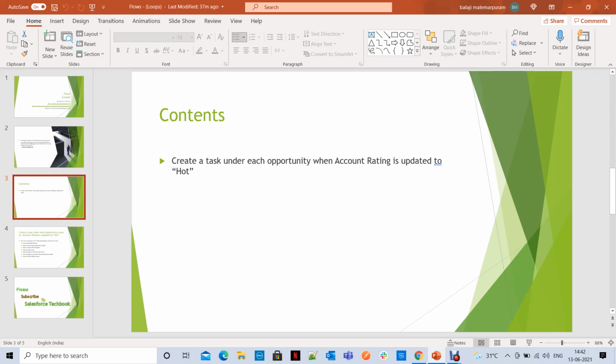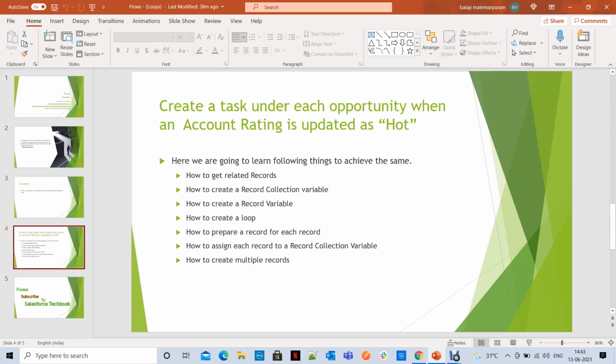That's where you are going to prepare for iterating through all opportunities. You are going to create a loop here. That's what you are going to learn as part of this. What else are you going to learn? First, how you can get the related records, how to create a record collection variable, how to create a record variable, and how to create a loop. This is the main concept of this video.